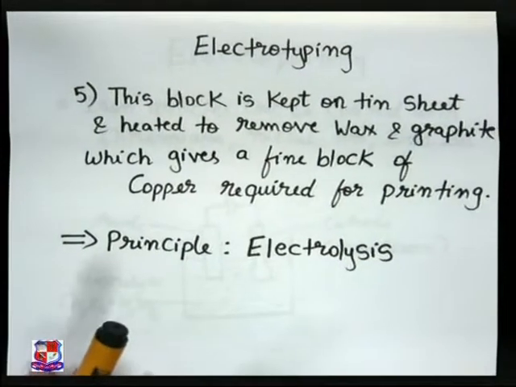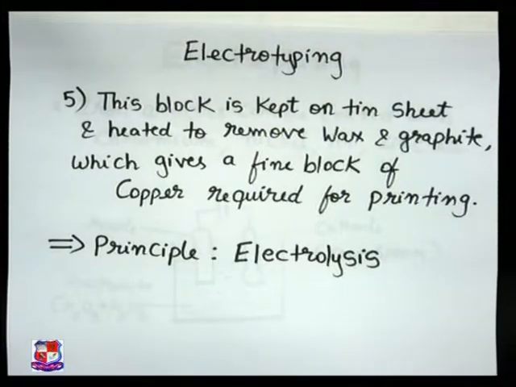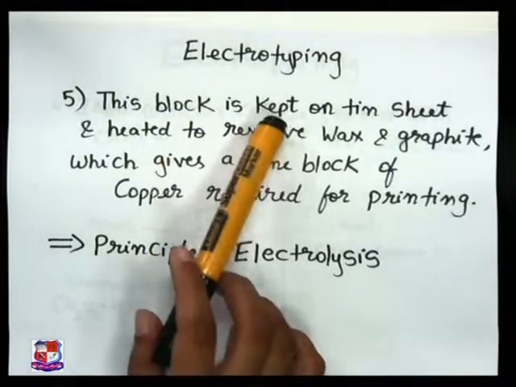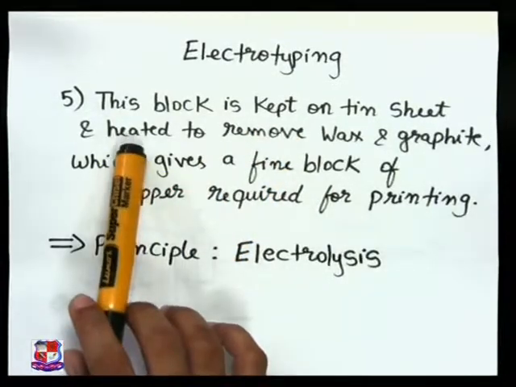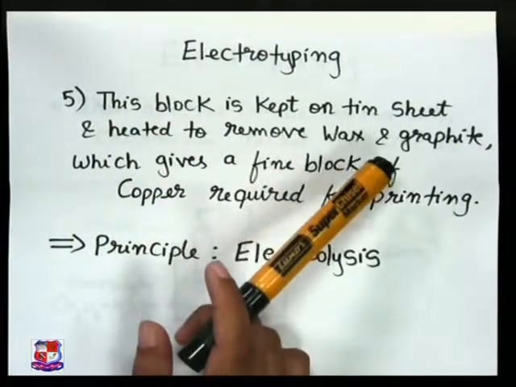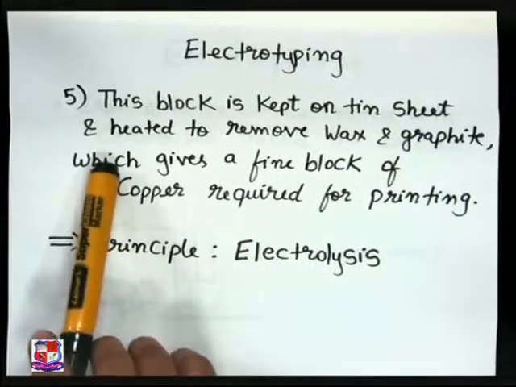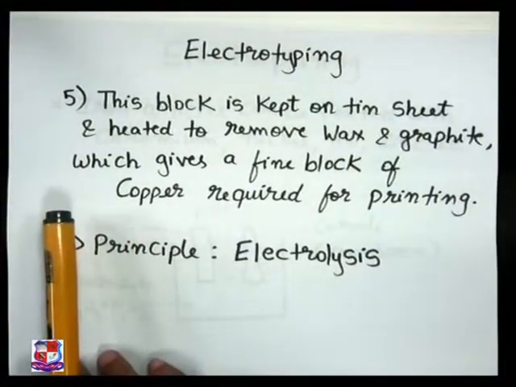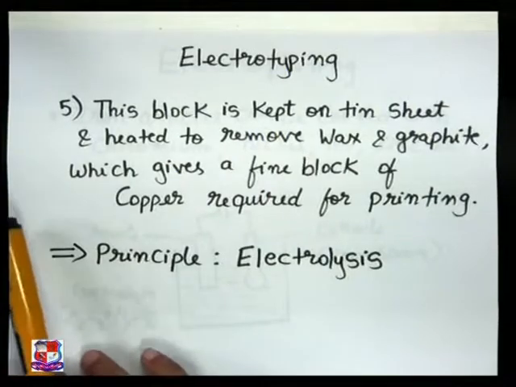But we have to remove the graphite and wax from this block. That is why this block is kept on a tin sheet and heated to remove the wax and graphite, which gives a fine block of copper that is required for printing. The principle involved here, as seen, is electrolysis.